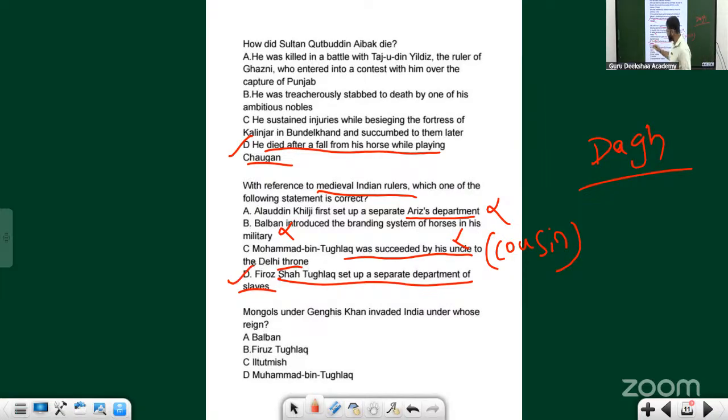I told you, we talked about this just recently. He had more than 1 lakh slaves, and these slaves used to work in royal khanas. Can you see what they are trying to do here? The options will be set up.